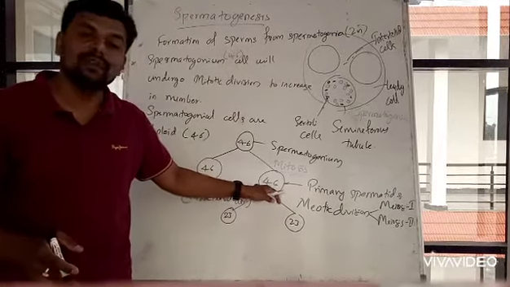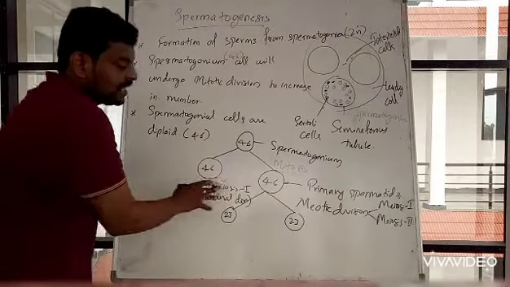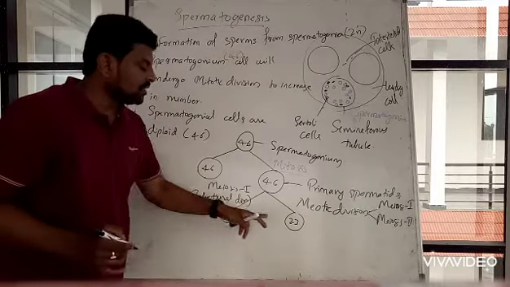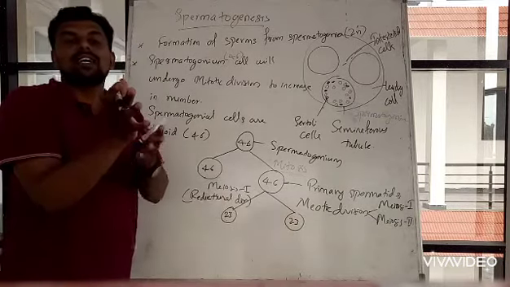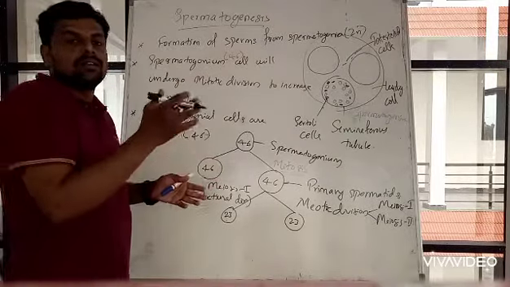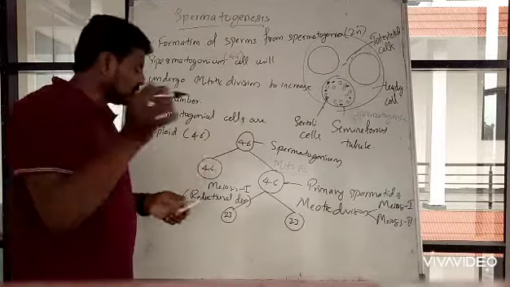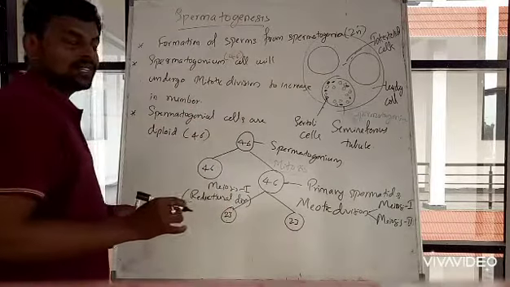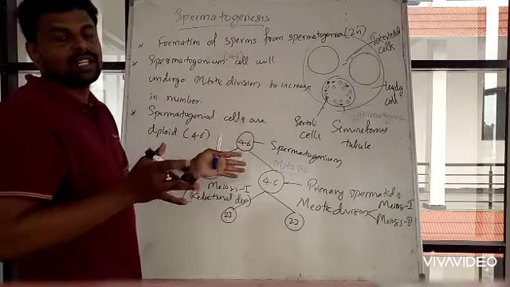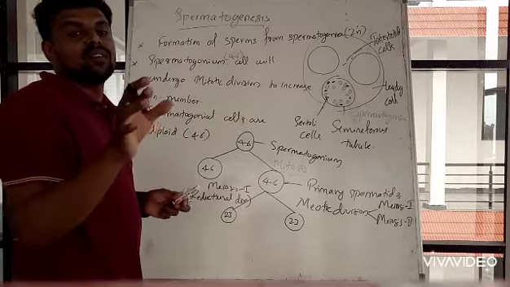There are 46 chromosomes before, and at the end of meiosis first the cells have half of that, the n number of chromosomes.